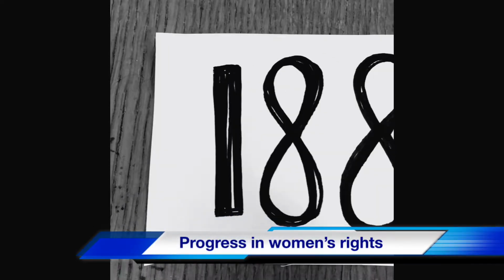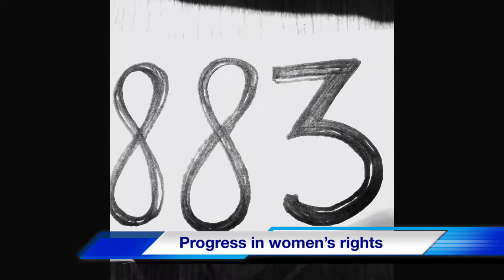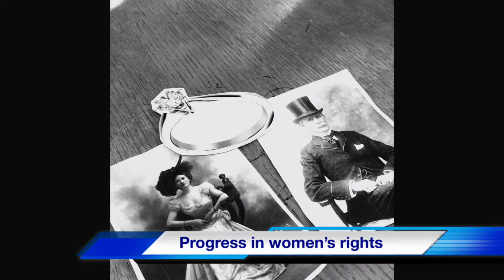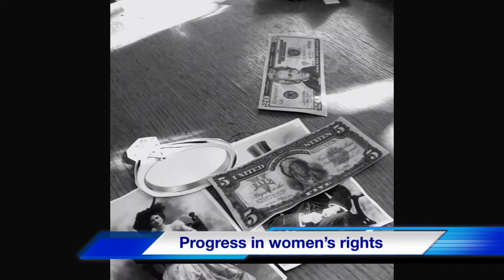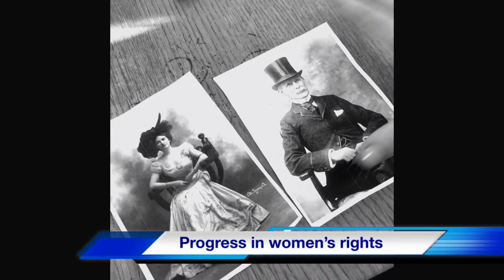Property ownership. At one time, the law considered a husband and wife as one person. This meant the wife had no property rights. Any money or property a woman owned before marriage or acquired during marriage became the property of her husband.